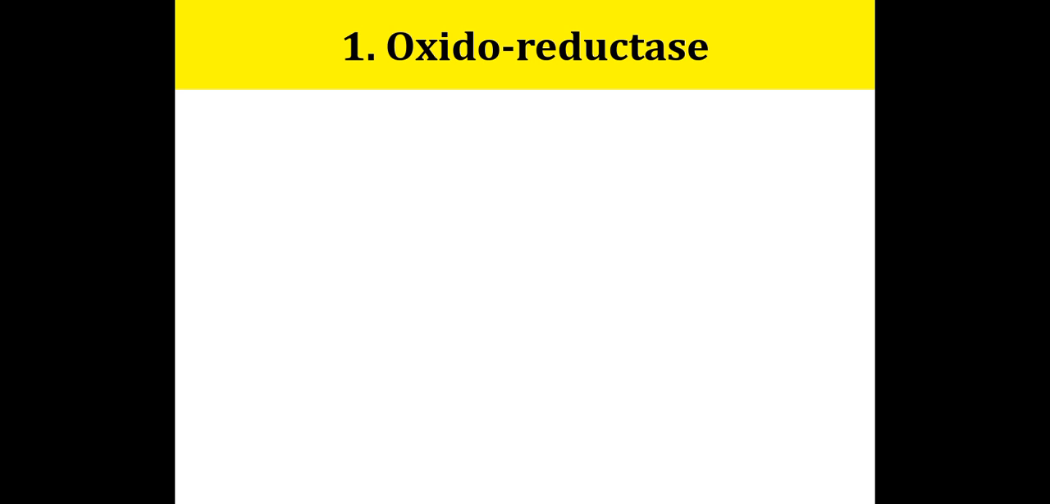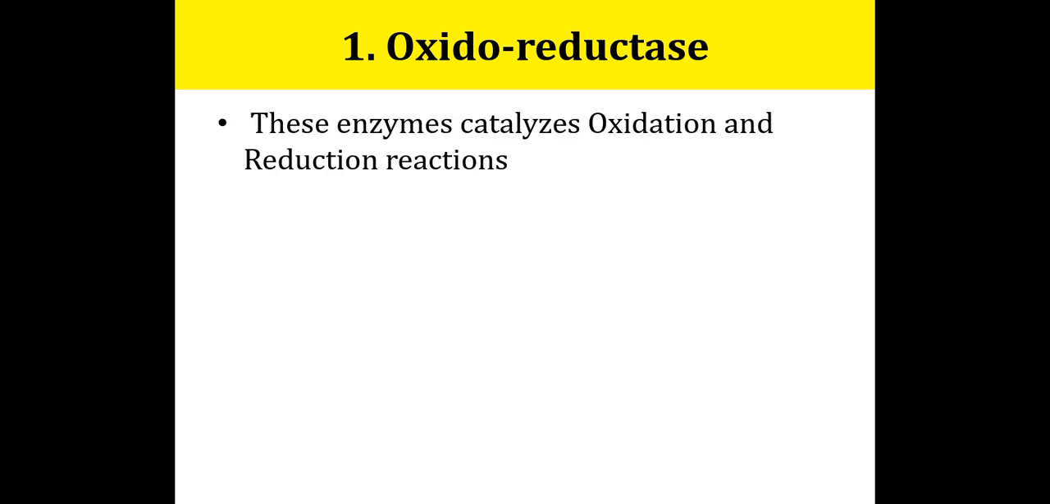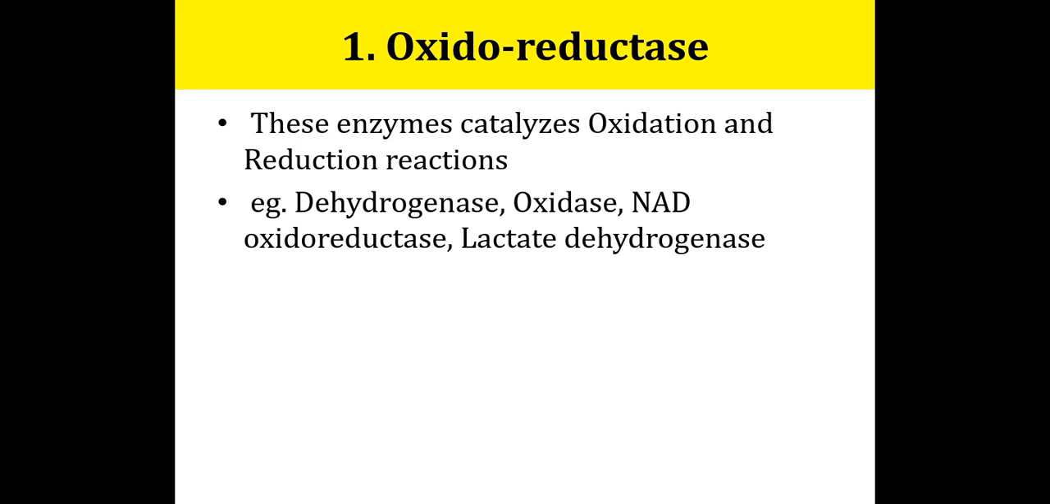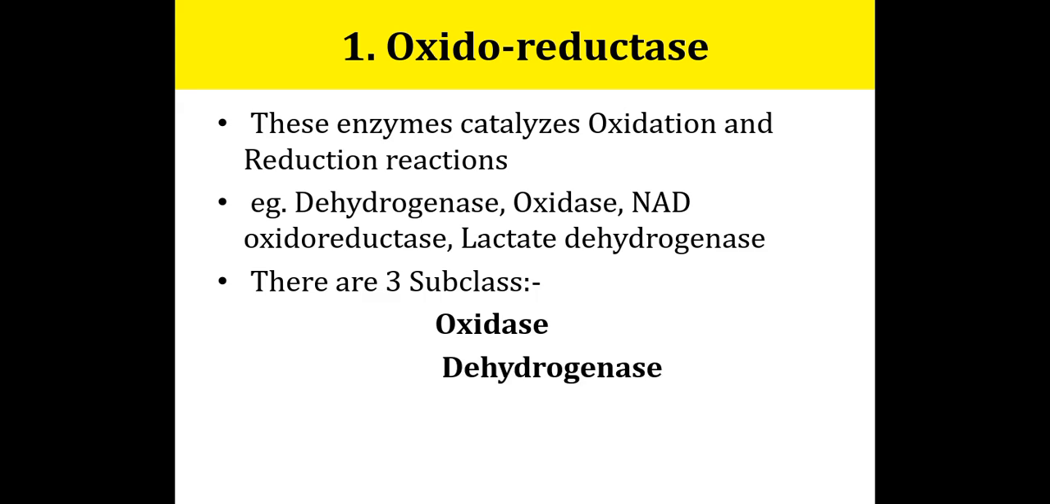So the first class is oxidoreductase. These enzymes catalyze the oxidation and reduction type of reactions. A large number of oxidoreductase enzymes are known. These enzymes bring about the main energy-yielding reactions of living cells. So mainly they perform oxidation and reduction reactions. There are three subclasses of these enzymes: oxidase, dehydrogenase and reductase.